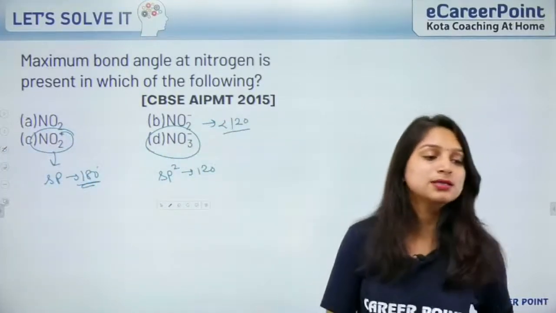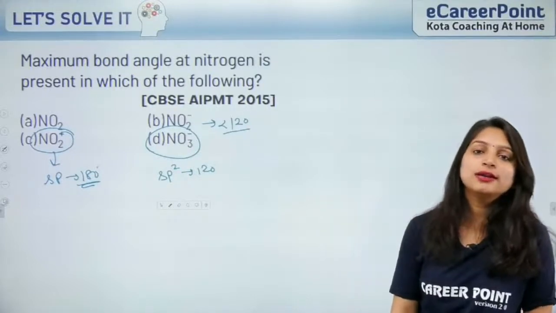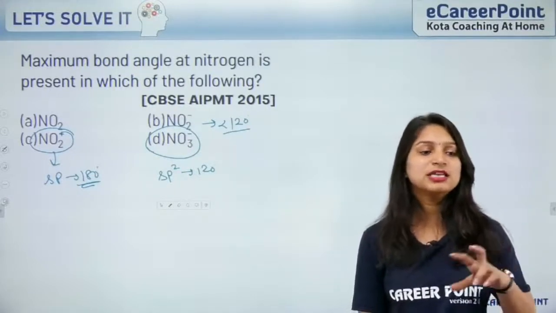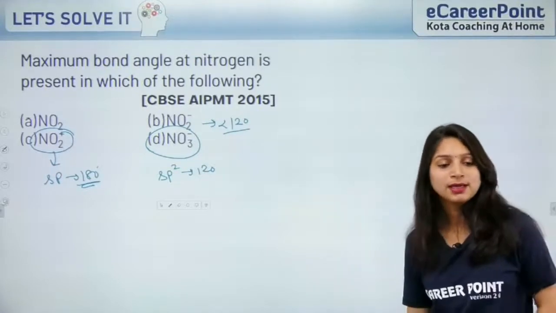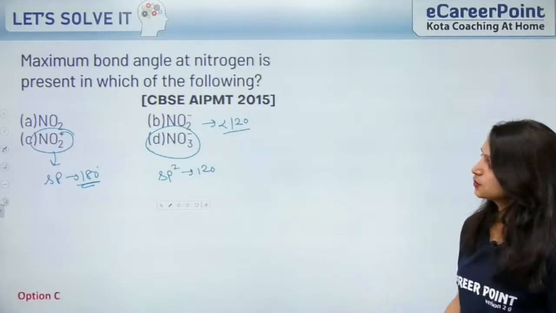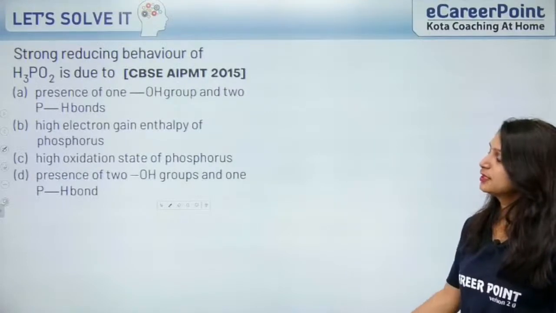So NO2 plus is the molecule in which this bond angle is maximum. Okay, is it clear?